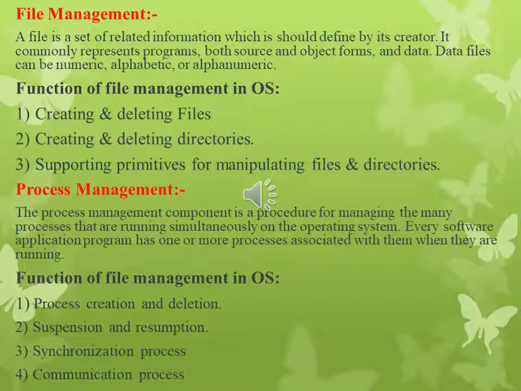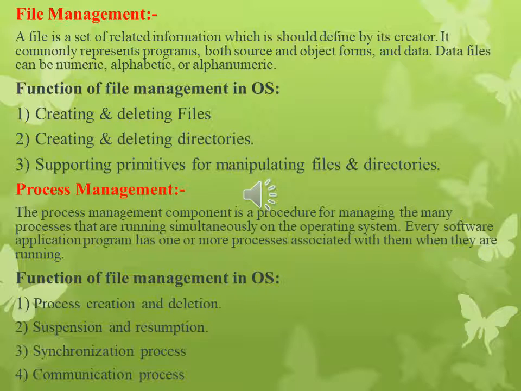Now, we consider a process to be a job or a time-shared program. A process needs certain resources like CPU time, memory, input-output devices and files to accomplish its tasks. These resources are provided when the process is created or allocated while it is running. A program is not a process.